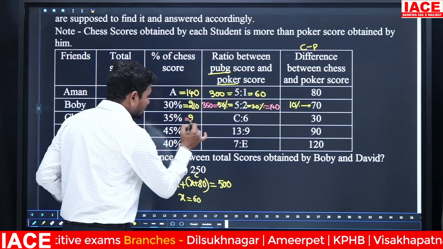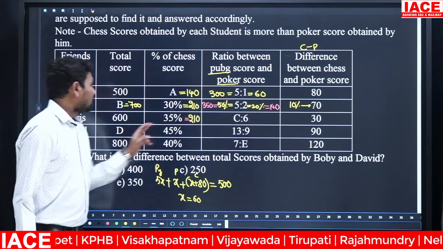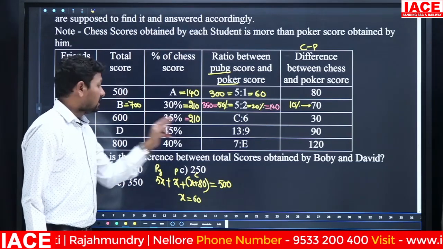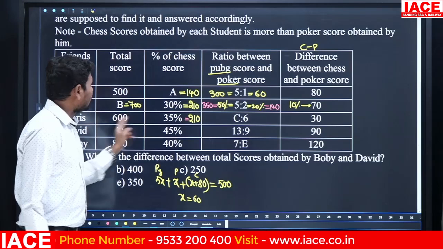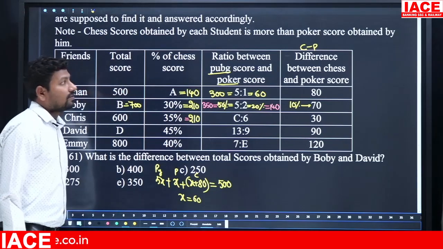The value is 210. Here 35% of 6, okay, 70 into 3. 7 3s are 210. Then from 600, 210 value will be removed. You will get what is the value?